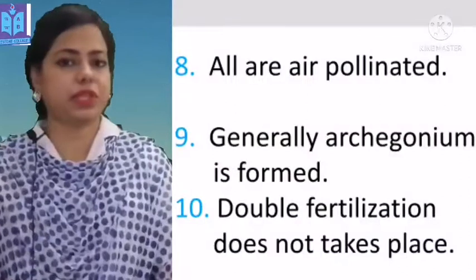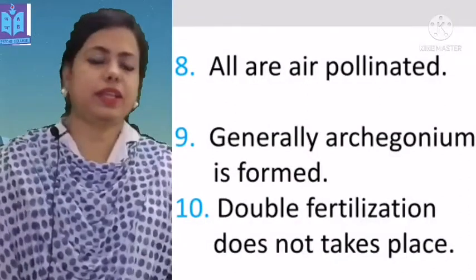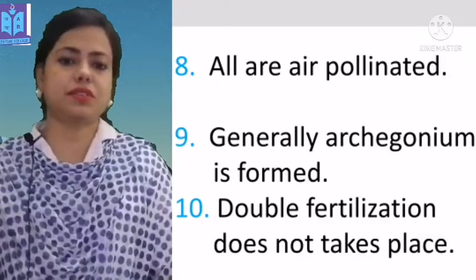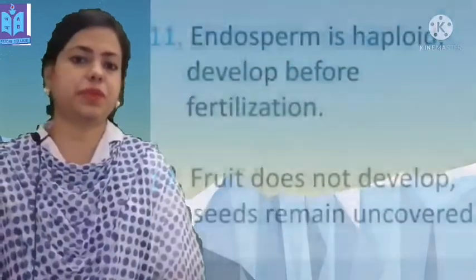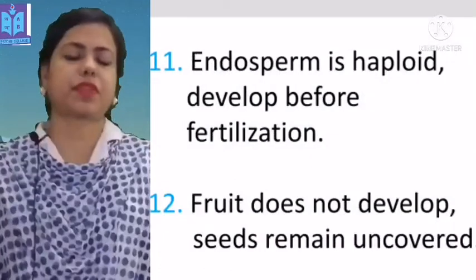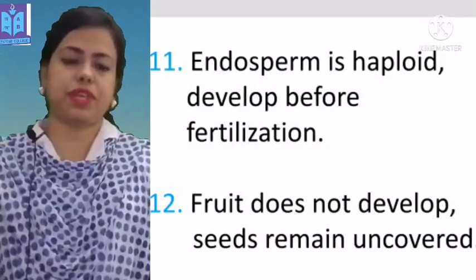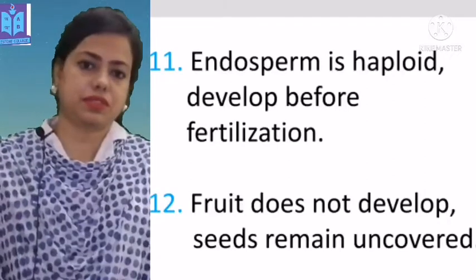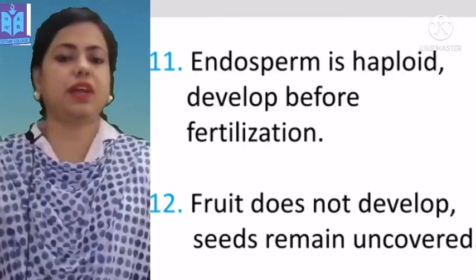All are air pollinated. Generally, archegonium is formed. Double fertilization does not take place in gymnospermic plants. Endosperm is haploid, developed before fertilization. Fruit does not develop, seeds remain uncovered. Dear students, these are the characteristics of gymnospermic plants.